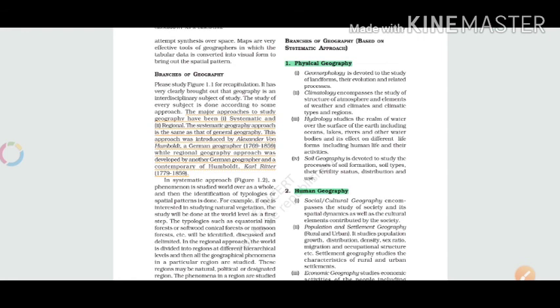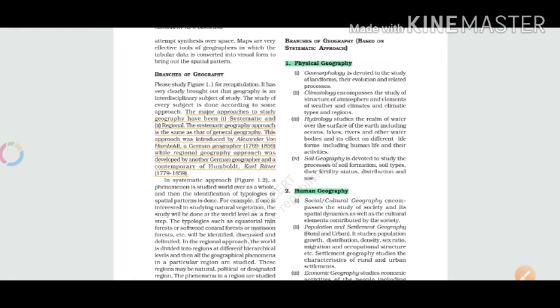The first one is the systematic approach, which is the same as general geography. What we are studying right now is systematic geography. This approach was introduced by Alexander von Humboldt, a German geographer, who lived from 1769 to 1859.